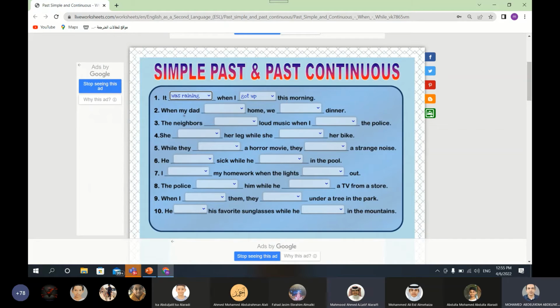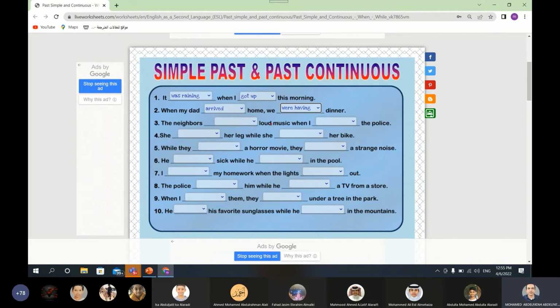Number two. When my dad, look here students, we start with when. When plus past simple tense. When my dad arriving, arrived, was arriving home. Arrived. When my dad arrived home, what was happening? We were having, excellent, past continuous tense. When my dad arrived home, we were having a dinner. The first action is they were having a dinner and meanwhile their father came or arrived home. Bravo.